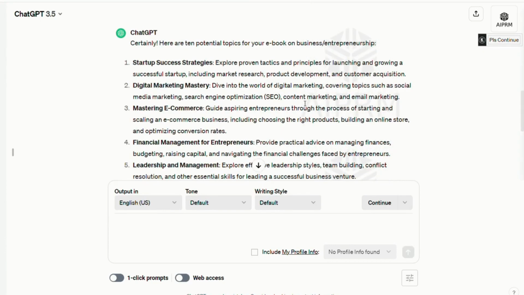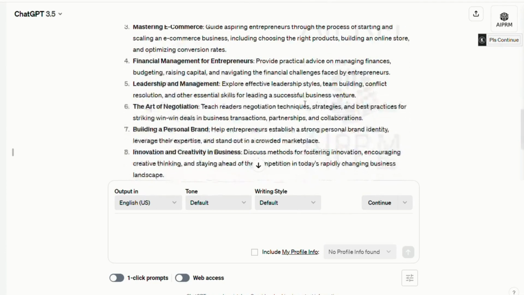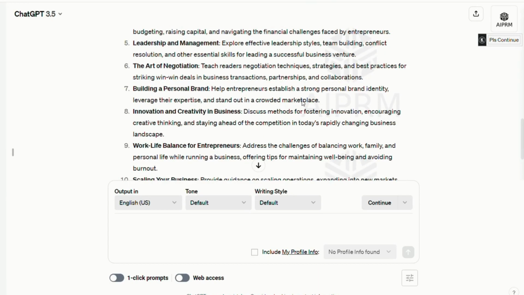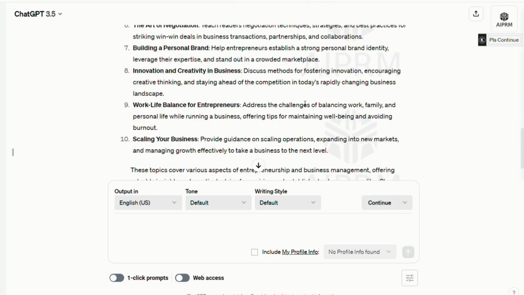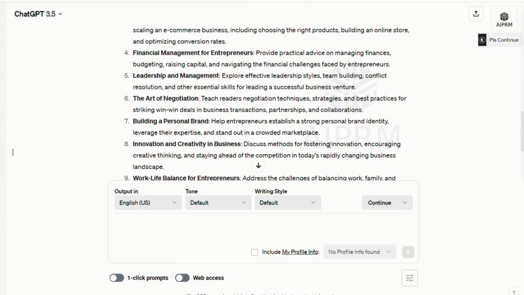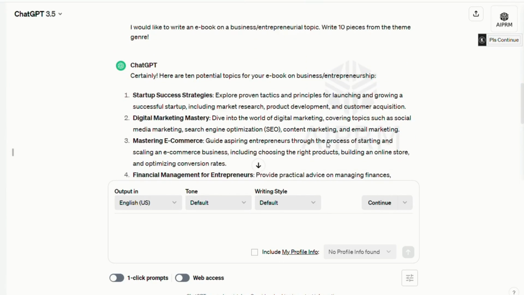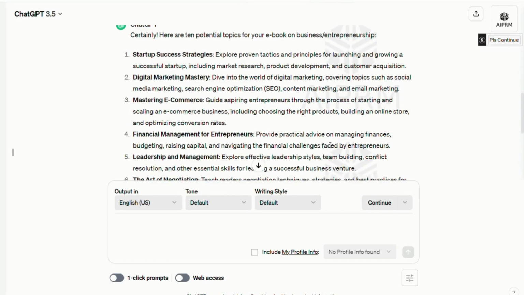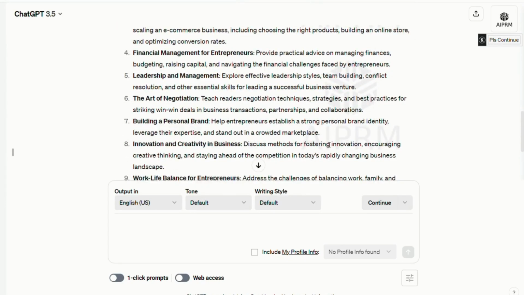Startup success strategies, mastering digital marketing, mastering e-commerce, financial management for entrepreneurs, leadership and management, the art of negotiation, building your personal brand, innovation and creativity in business, work-life balance for entrepreneurs, and finally, growing your business. These are all relevant in the 21st century.